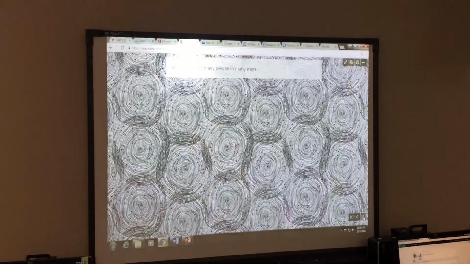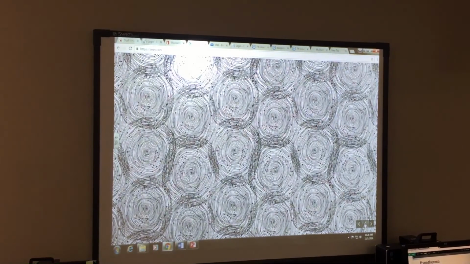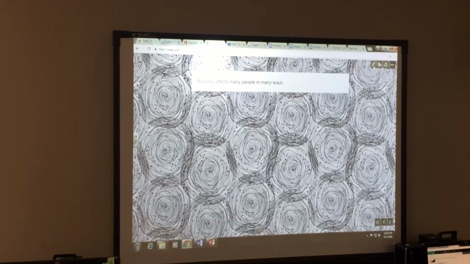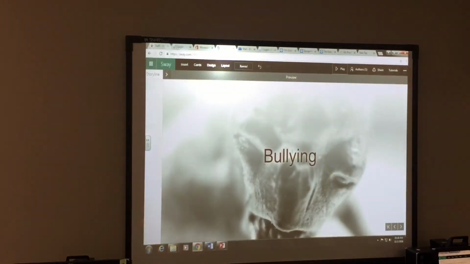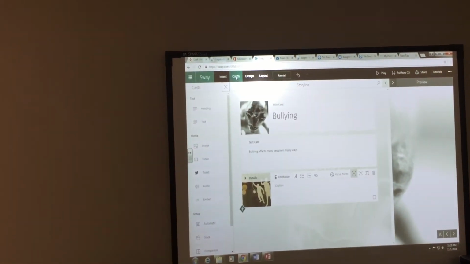They're going to have kind of built-in animations there. Okay. So I can choose kind of a theme that I like here. I'm going to go back to editing. Now you notice I had 2 cards. There, I'm going to go back to my cards at the top.